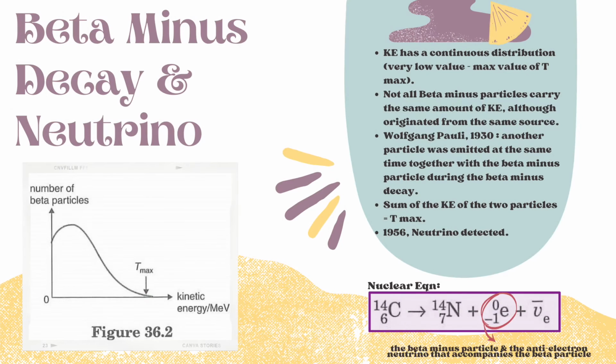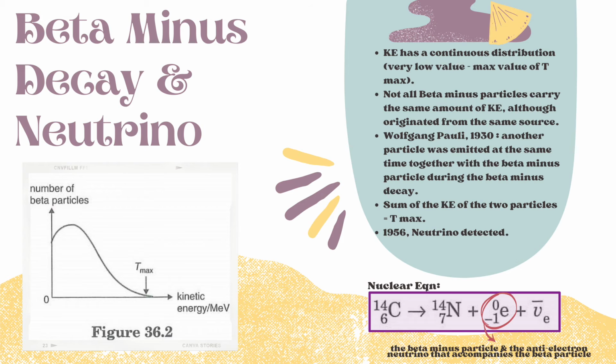Kinetic energy has a continuous distribution, ranging from a very low value to the maximum value of Tmax, as shown in the figure. It means that not all beta minus particles carry the same amount of kinetic energy, some carrying less and some carrying more, although they originated from the same source.